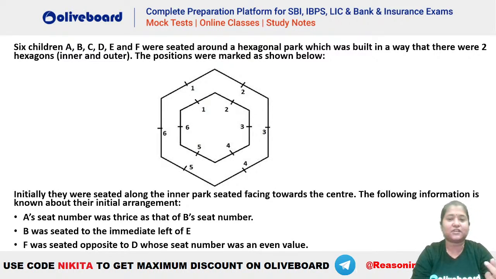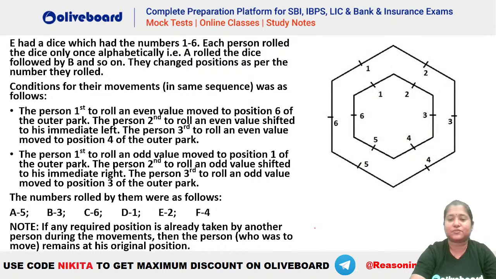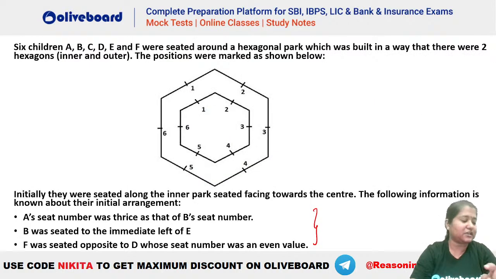Okay, Shravani, very good evening. So there are two parts to it. First, you have to find the initial arrangement, that is as per the hints given here. And then we will check out the final arrangement, that is how we arrange them finally, using the hints given here. So pehle to chalo initial arrangement nikalo. Let's see how that has to be done here. Let's try.